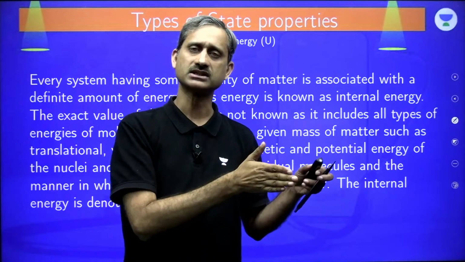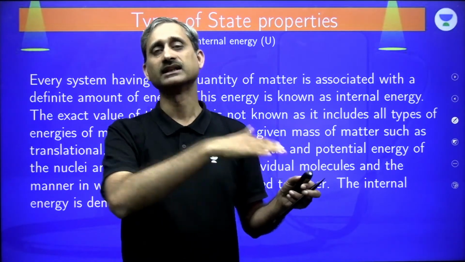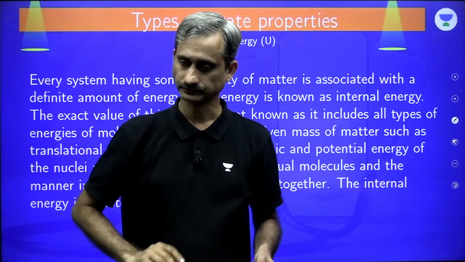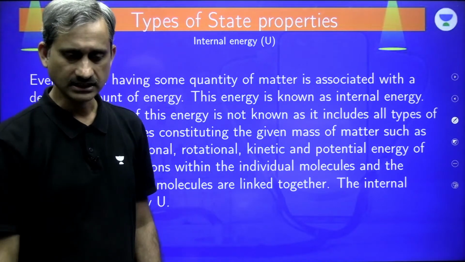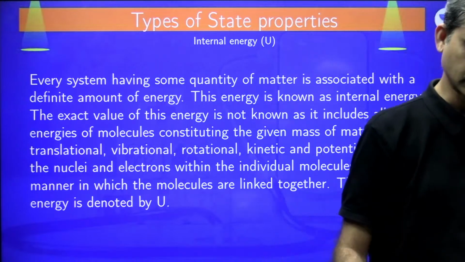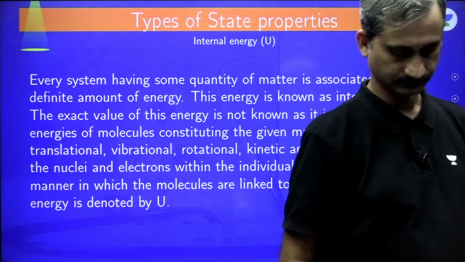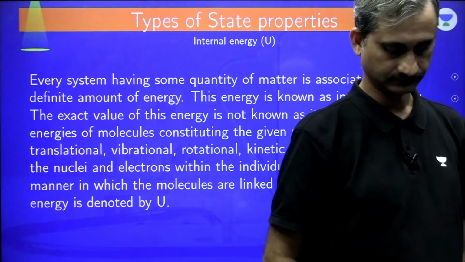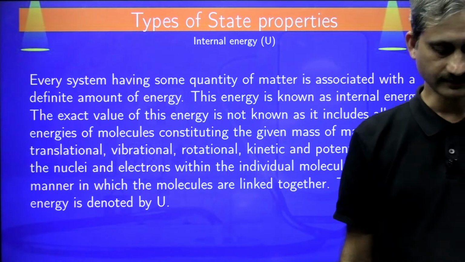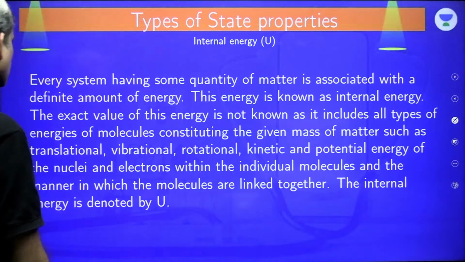We have one particular state, we take that internal energy as an arbitrary certain value, most often 0, and then we talk about this state and we talk about the change in internal energy. Is this clear? So that is what we have as the change in internal energy. Clear?